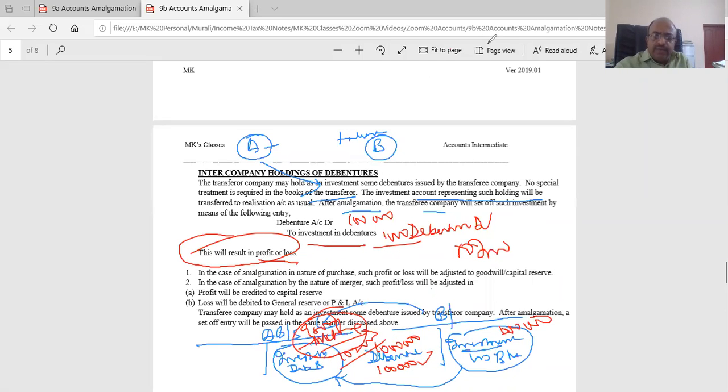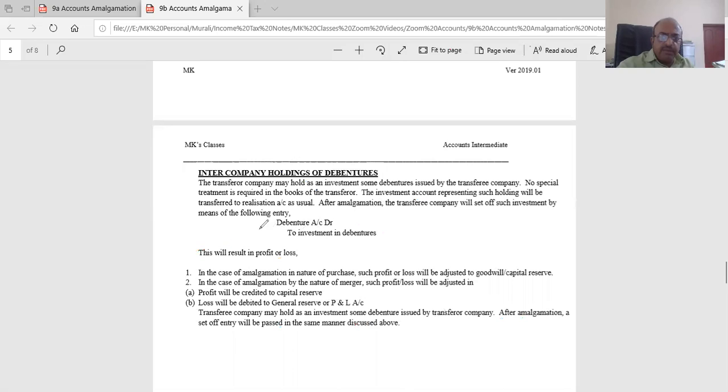In the books of the transferor company, which is holding this, A Limited, there is no problem. Normal realization entries, nothing else. When you take over, after that you have to do some adjustments: debenture account debit to investment in debenture. Because in the books of B Limited, which is taking over, this will come and sit as an investment, and here they have issued the debenture.